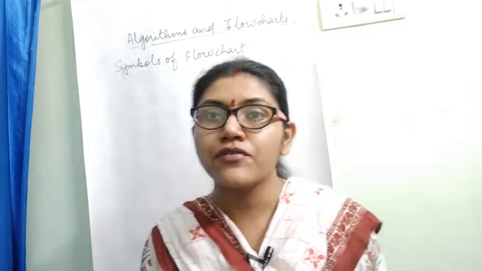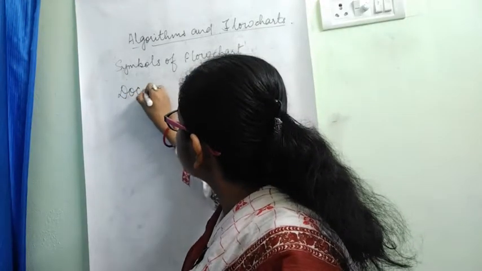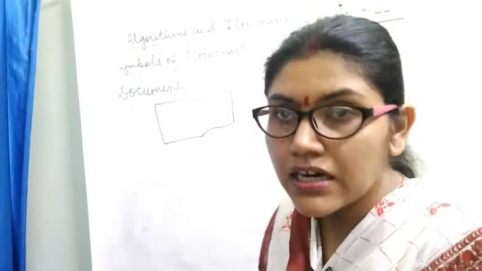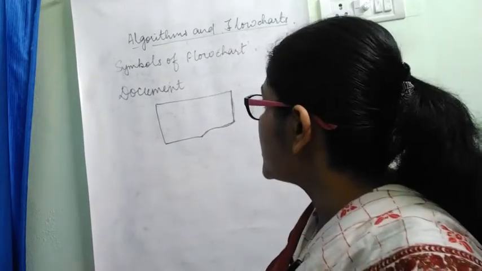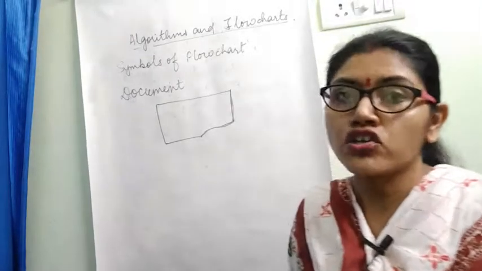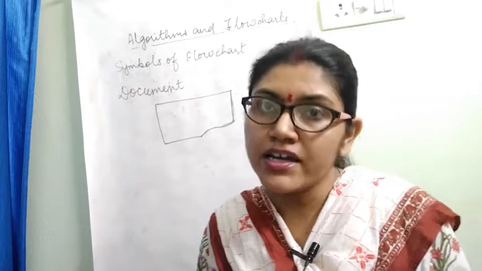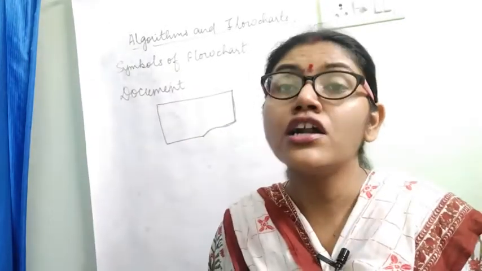Two more symbols are left which I'm going to tell you. The next one is document. It is rectangular but a little bit curved. This is used to store documents, like students' attendance reports or any employee's salary account. Okay, this is called document.